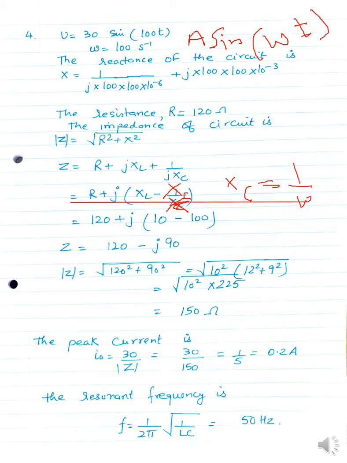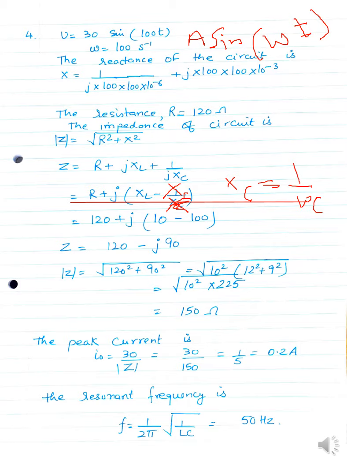This is XC here. And my XC equals 1 upon omega C. Here we don't have anything in the denominator, it is XL minus XC, and XC equals 1 upon omega C.